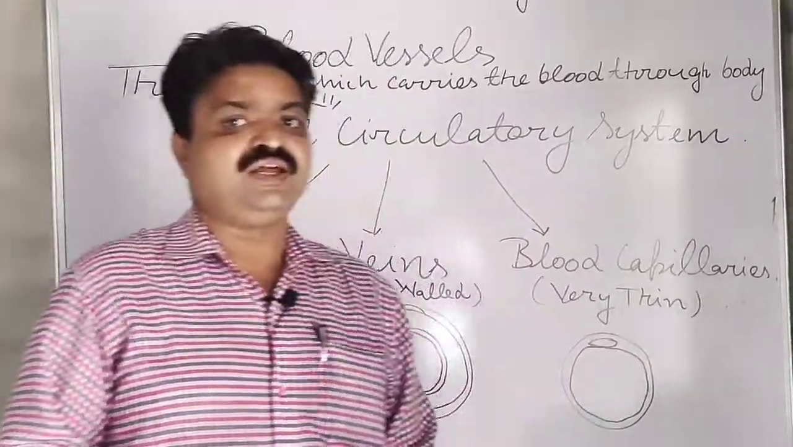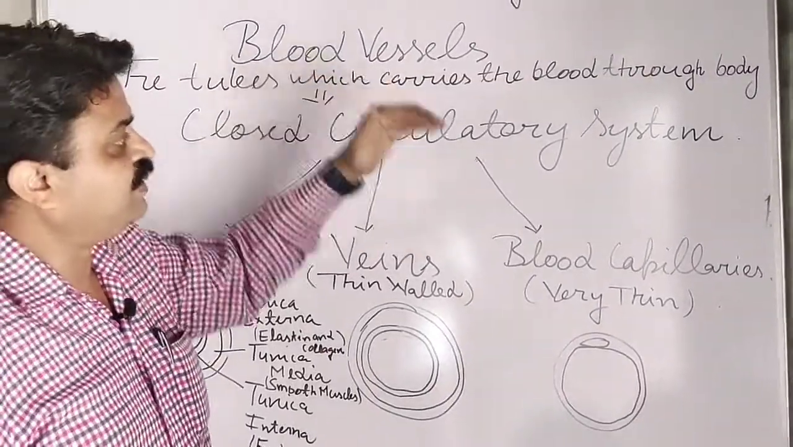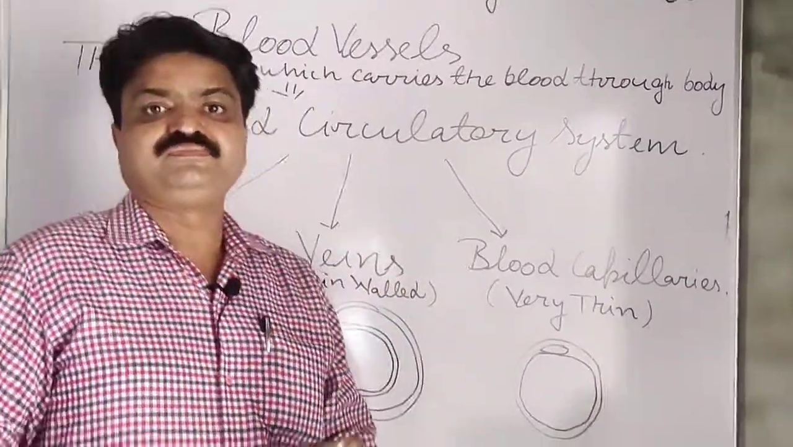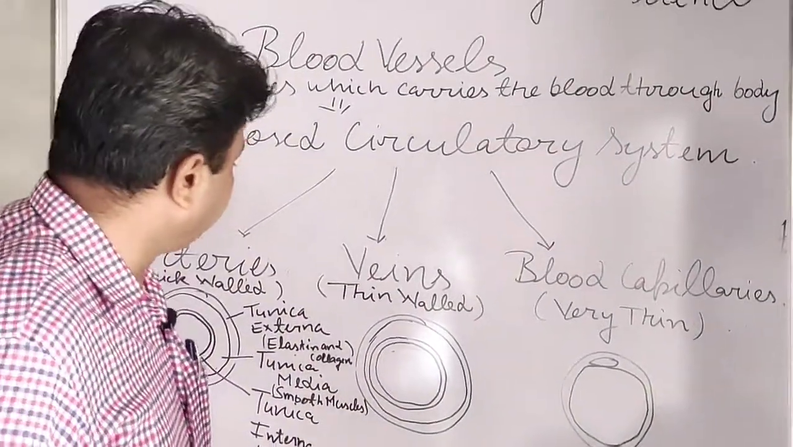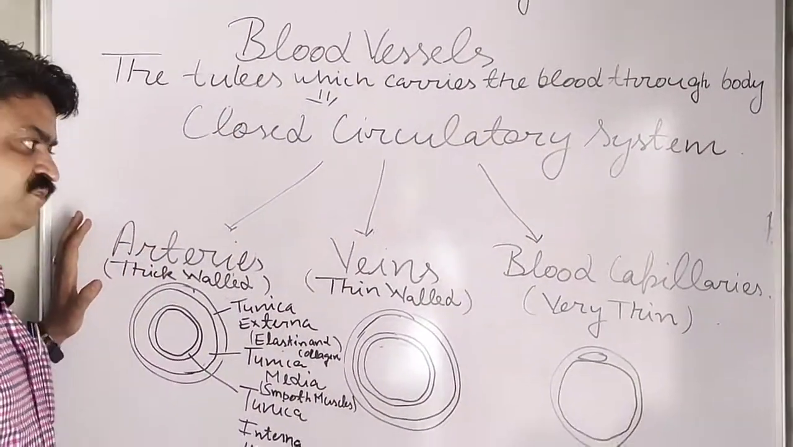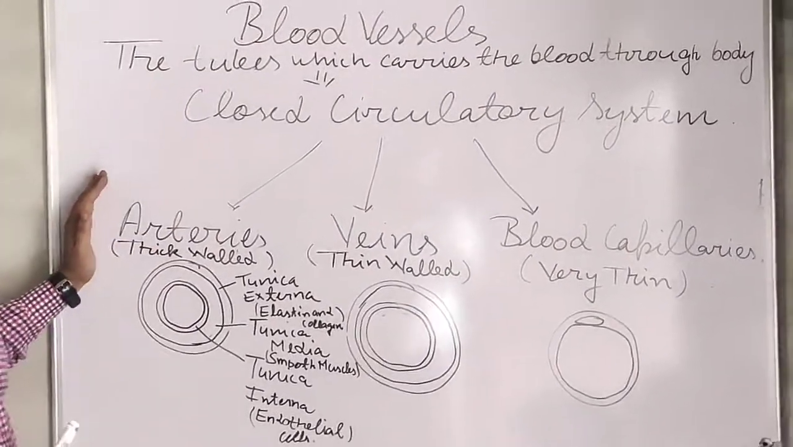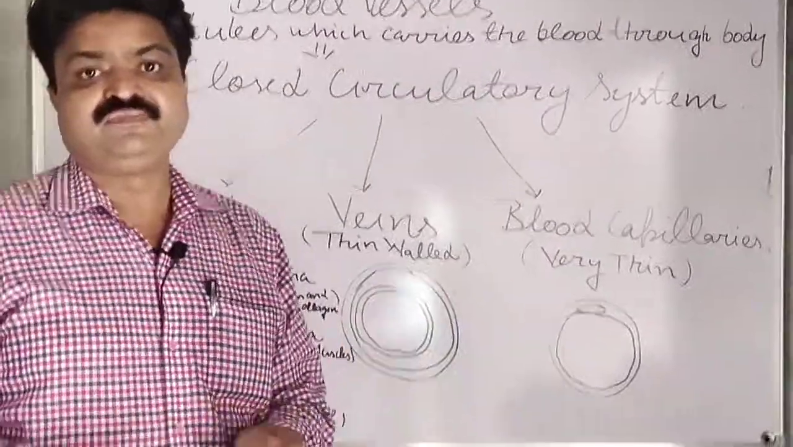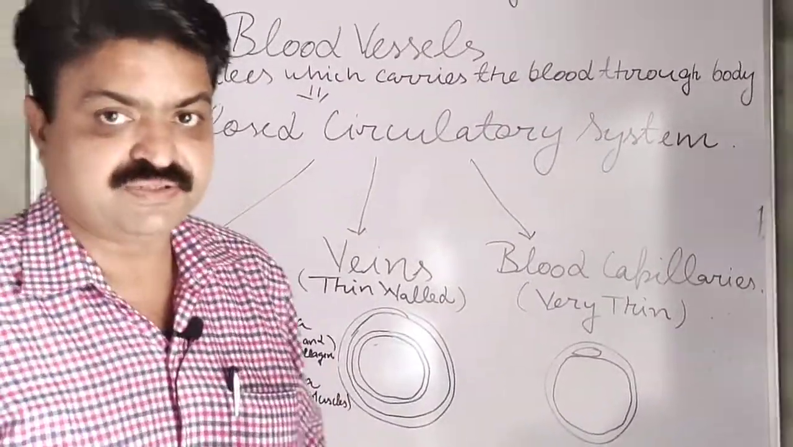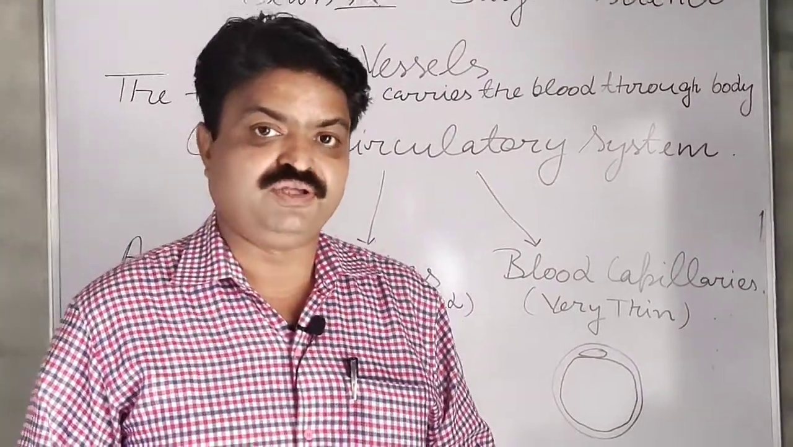These tube-like structures help us in carrying the blood throughout our body, and there are three types of blood vessels found in our body, student. First is arteries, second is veins, third is blood capillaries. So there are three types of blood vessels found in our body.